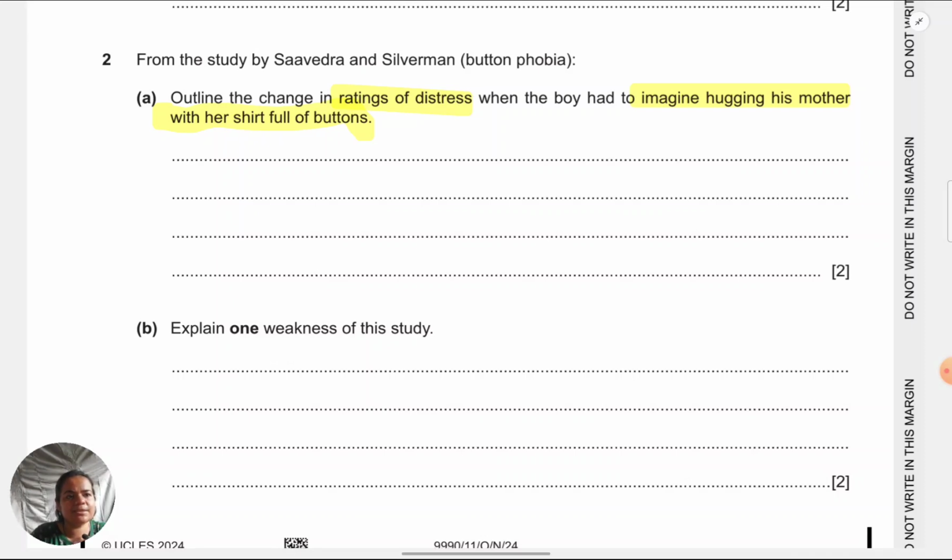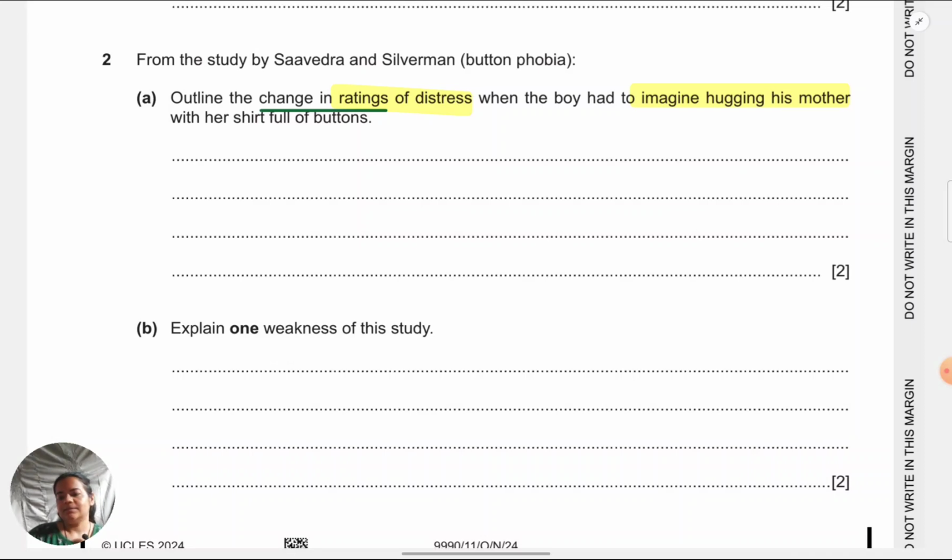So some students will say before the imagination began, the ratings were high. During imagination, midway they fell down, and at the end they were the least. That's correct, but they don't want just the pattern. They're asking you for change in ratings. They have directly mentioned they want something about the ratings, which means that they are expecting you to give the number. Okay, so make sure to focus on the wording. Anything they mention like ratings, percentage, mean, some statistic has been specified. In that case, you will have to give it.